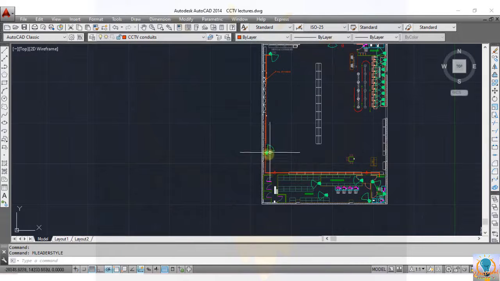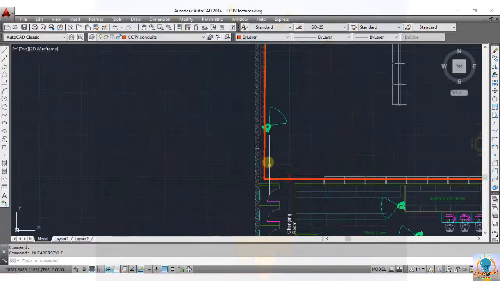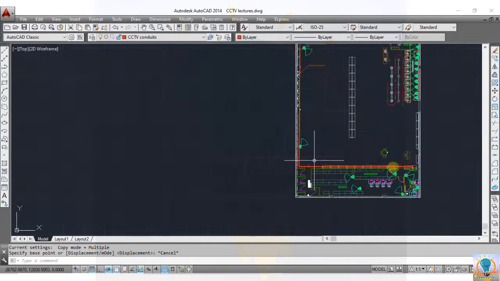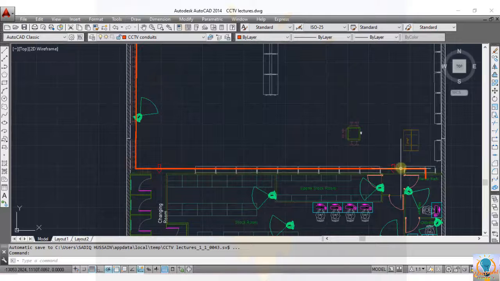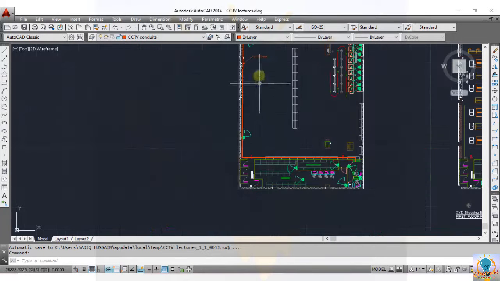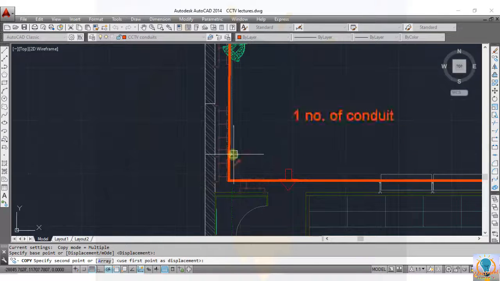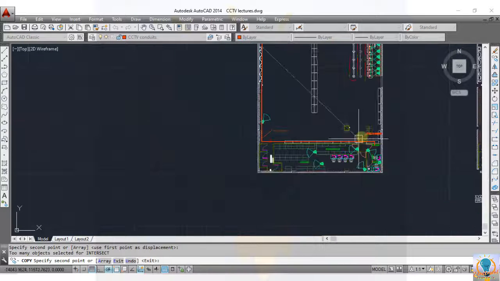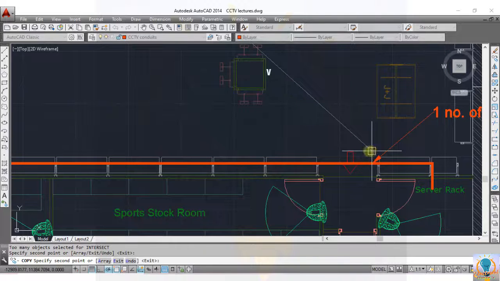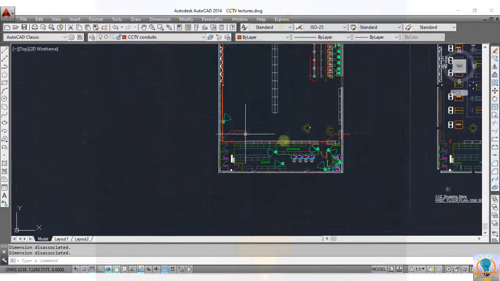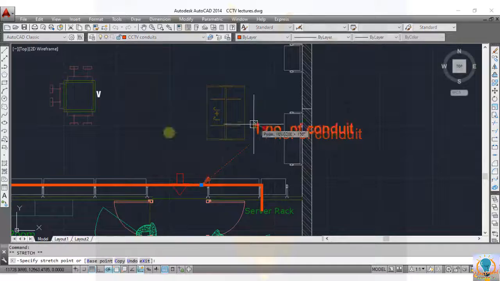Now here at this point we have two cables, one coming from this camera and one coming from this camera. So for these two cables we can use only one conduit. So mention here and mention here again, just copy and paste. So up to this point we have only one conduit, so mention here also. Clear?